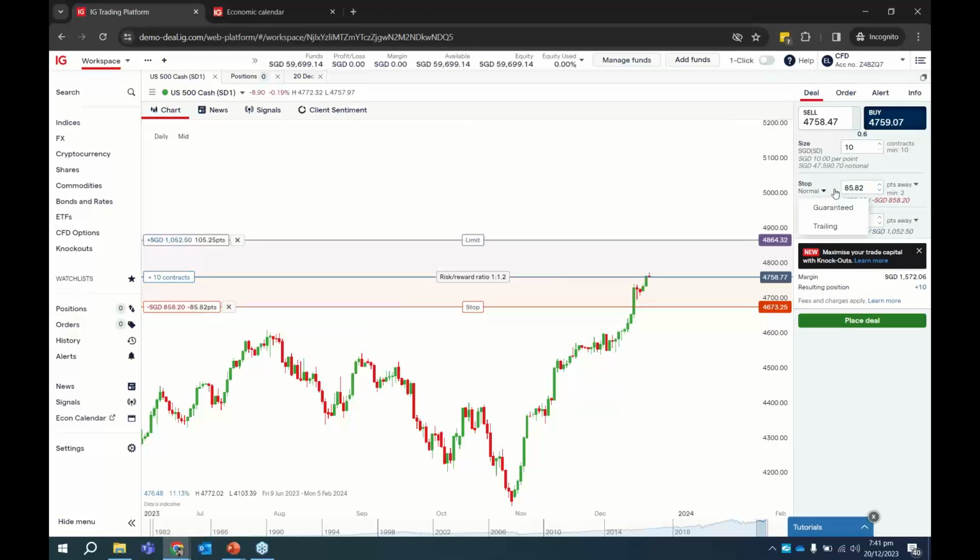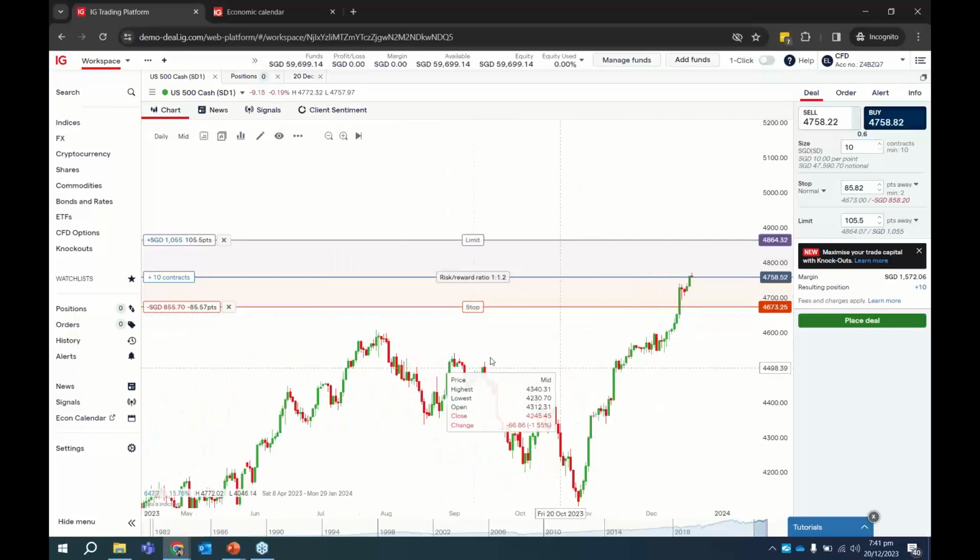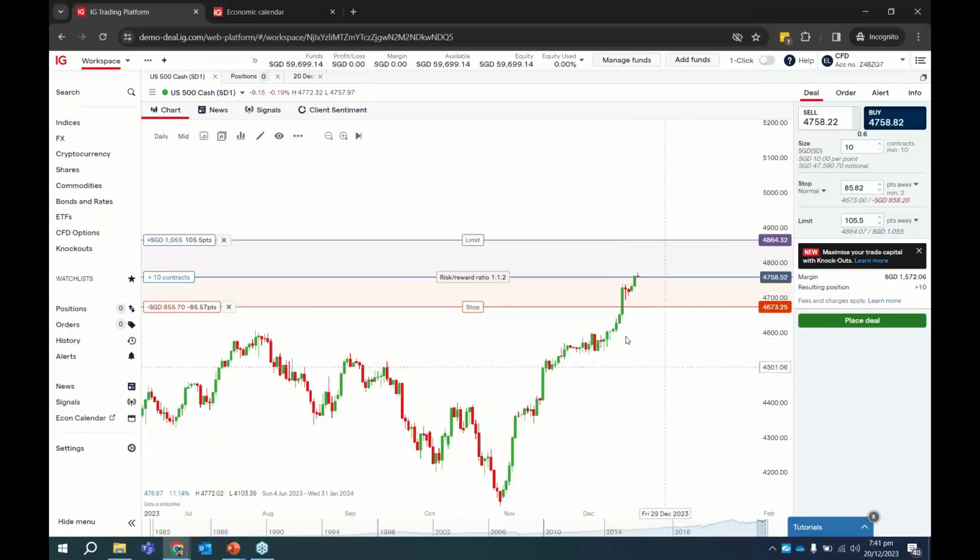What is the number of points that's away from your entry, and it also shows you over here what is the amount based on the contract size that you are entering. What is the amount that you can potentially lose, and what is the amount that you can potentially make if you get it right.